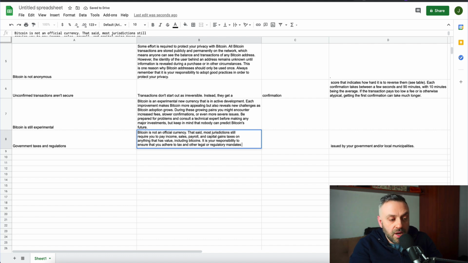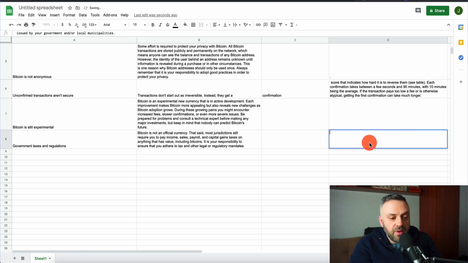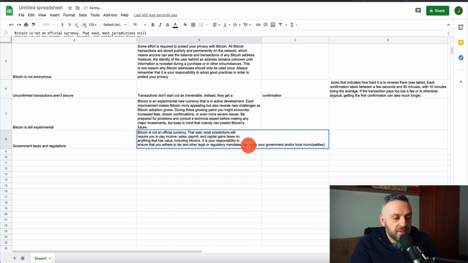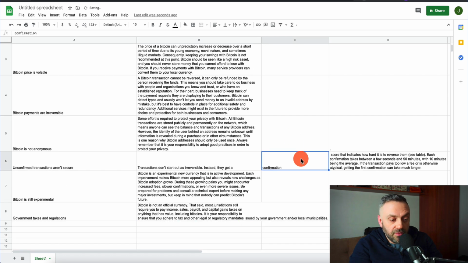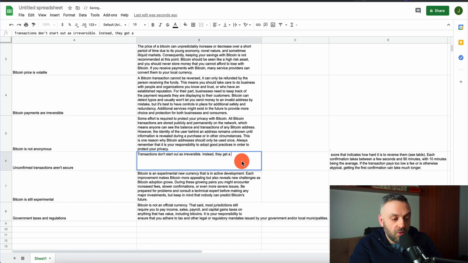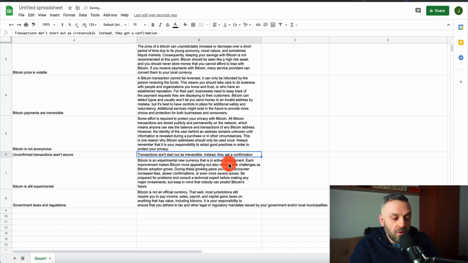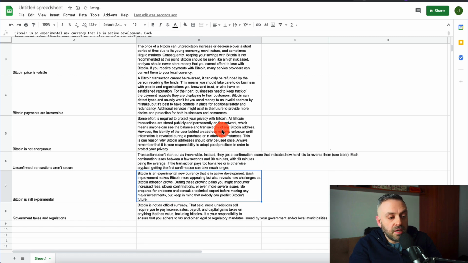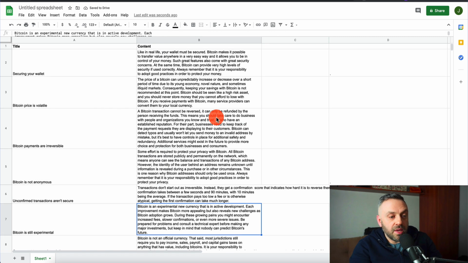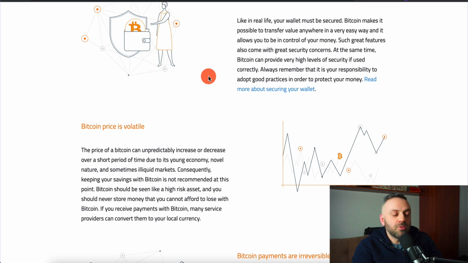This method is great, but it's not perfect. It's a free method after all, but it's a fantastic method. I use this all the time in my workflows and in some of the other things that I do. So all you have to do is double click, select it all, paste it here. Same thing, double click, select all, copy and paste. And you're going to paste it here, and that's it. And now you have the content, okay?